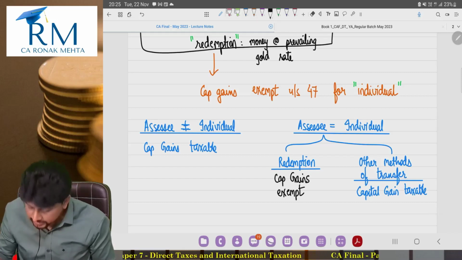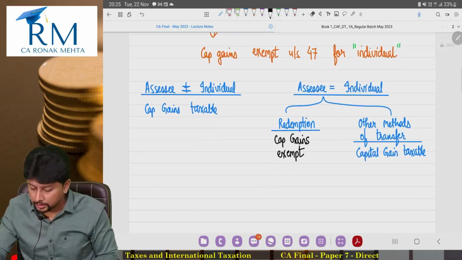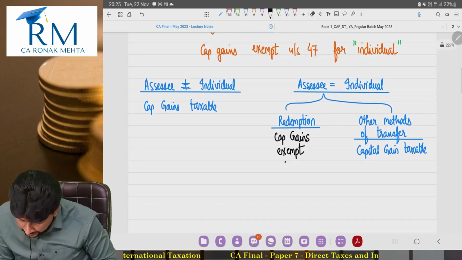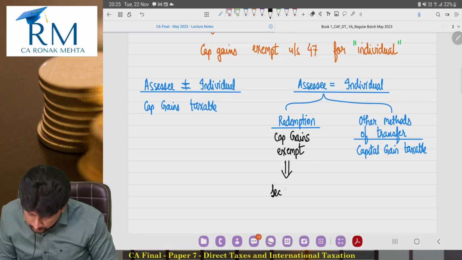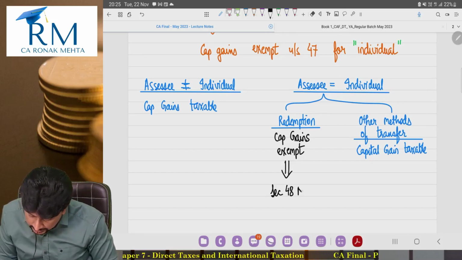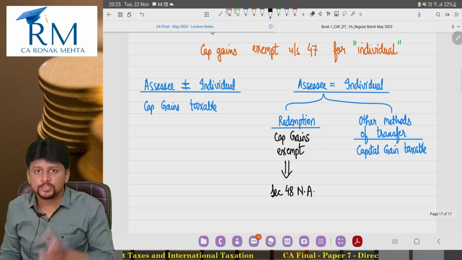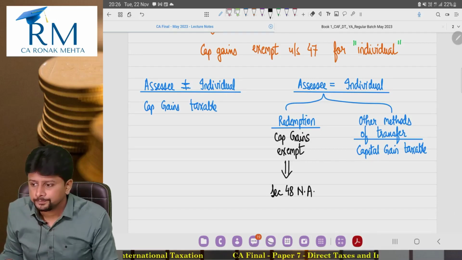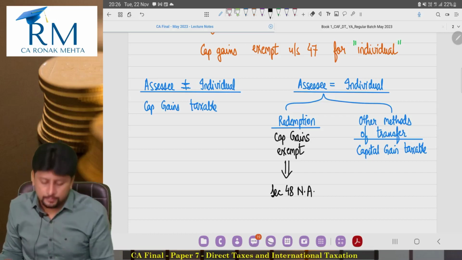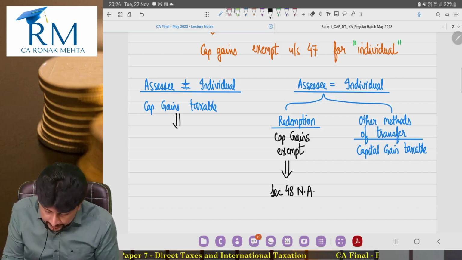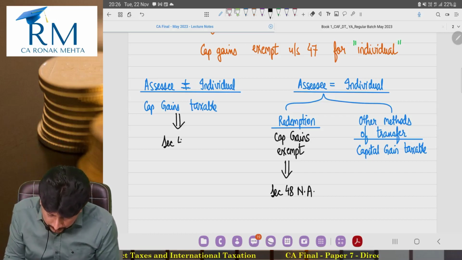Chalo, with this much clear in your mind, use some common sense. Beta, if capital gain is exempt, there is no need of thinking about section 48. What is section 48? Computation. If capital gain is exempt, why should I compute? But if capital gain is taxable, then computation has to be done.